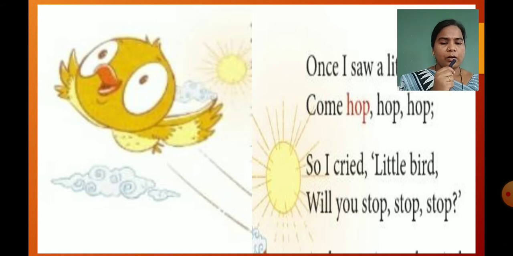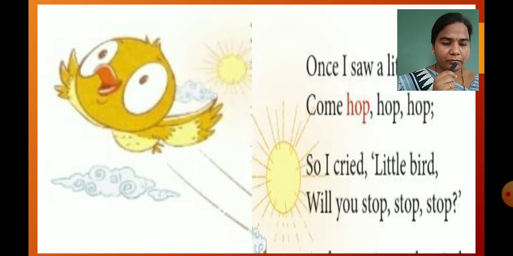Once I saw a little bird come hop, hop, hop. Now this child saw a little bird come hop, hop, hop. Here, what is meant by hop? As we learned, hop means to jump and move forward. The child is looking at this little bird, and this bird is hopping. Hopping means jumping and moving.